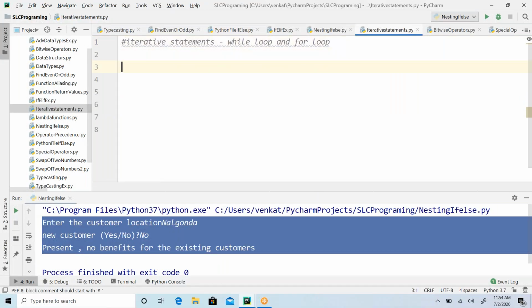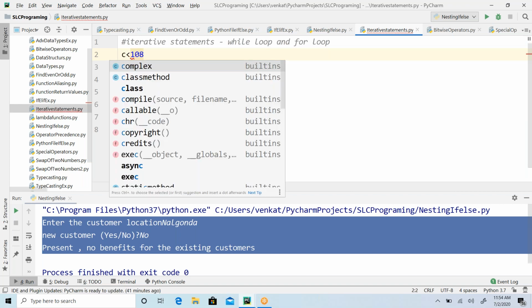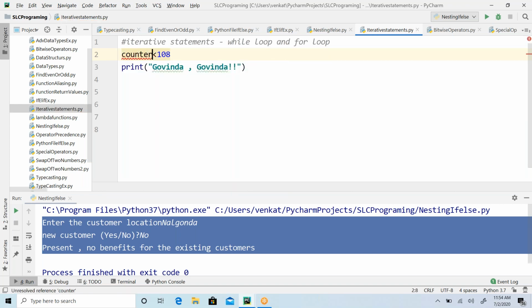So instead of printing 108 times, what I'm doing is printing just Govinda. How many times do I have to print? 108 times. So my target is 108. Here I'm going to take a counter, guys, to track the number. This is going to change.